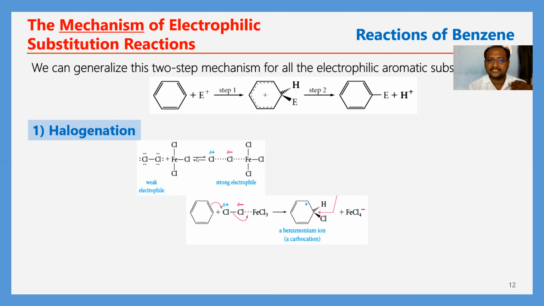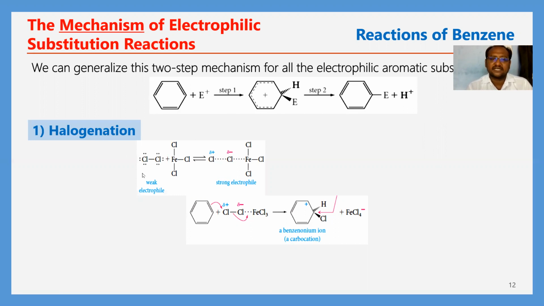So in the first step, it attacks the benzene ring. Actually, it is step 2. Then the positive charge develops and the arenium ion is formed. Then in the final step, the elimination of the H plus ion takes place. This is the general picture.